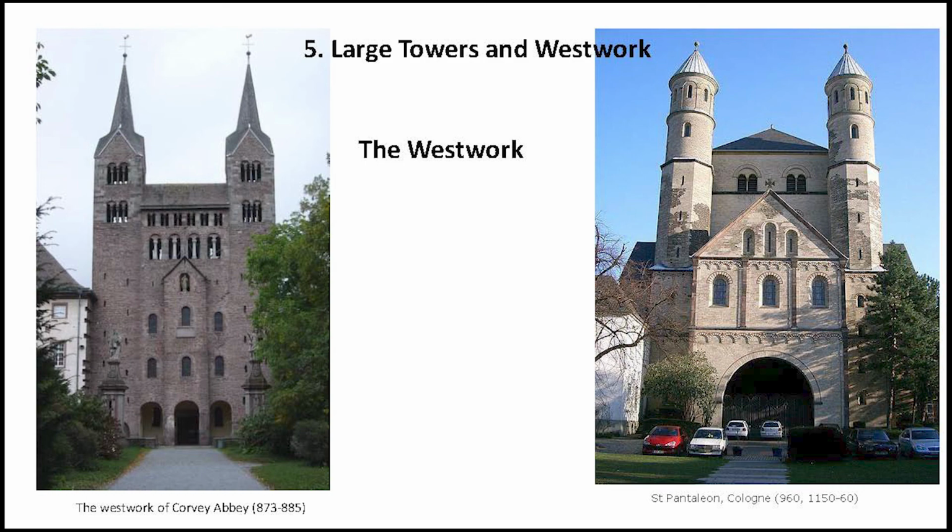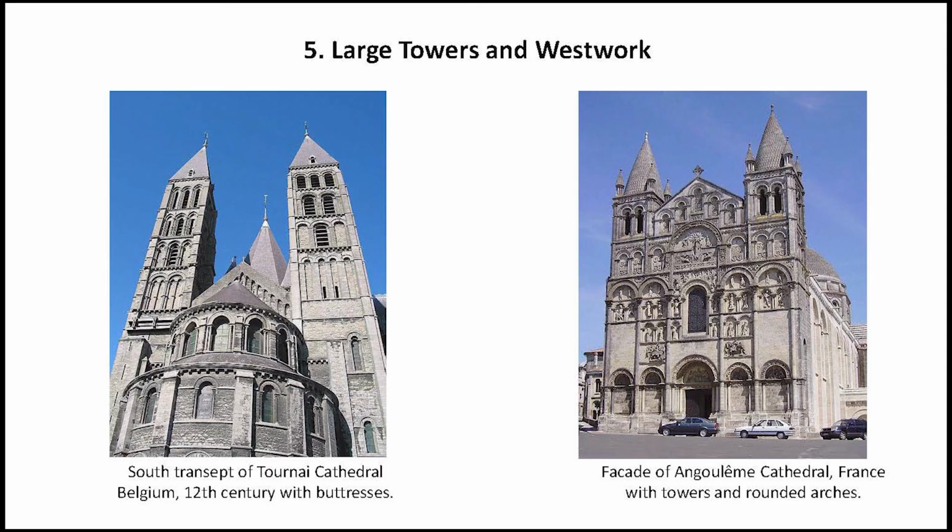The smaller churches often have a single tower that is usually placed on the western end in France or in England, either centrally or to one side, while the larger churches and cathedrals often have two large towers. As we can see in this example, the churches have two towers by the side of the main entrance. These towers were an important feature of Romanesque churches, and a great number of them are still standing.